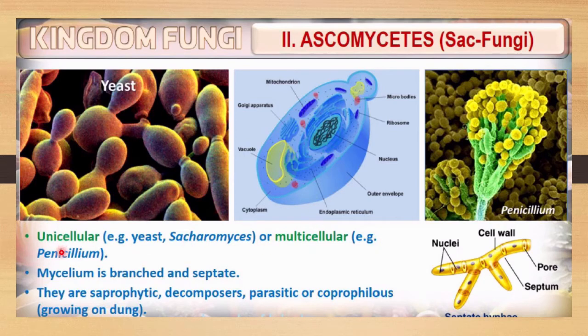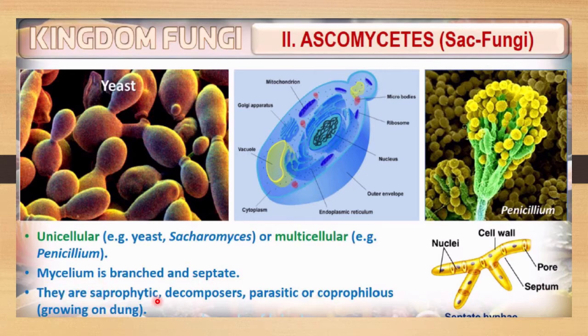The unicellular example of this group is yeast, scientifically called Saccharomyces, and a multicellular example is Penicillium. Here the mycelium is branched. It is not a continuous mycelium; it is branched and also septate. Here you can see a septum is present, so it is called septate hyphae or mycelium.